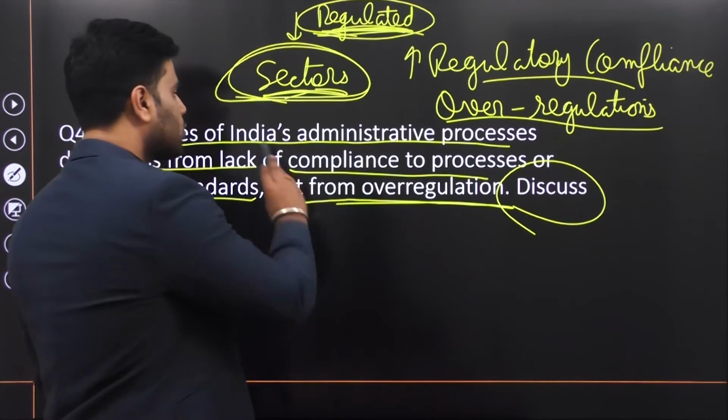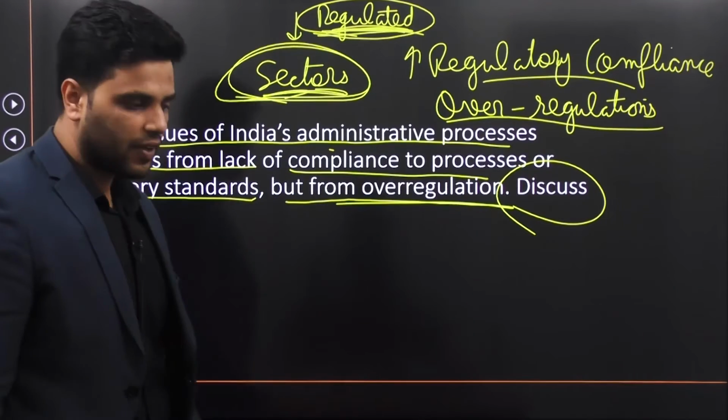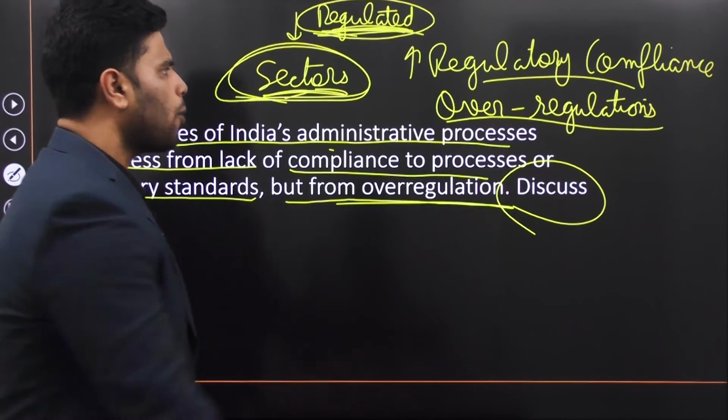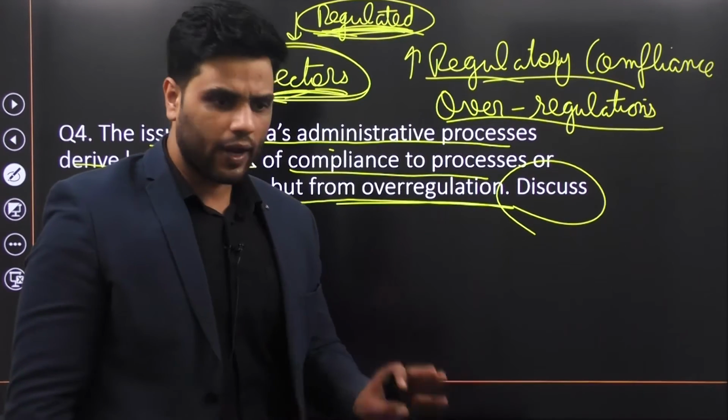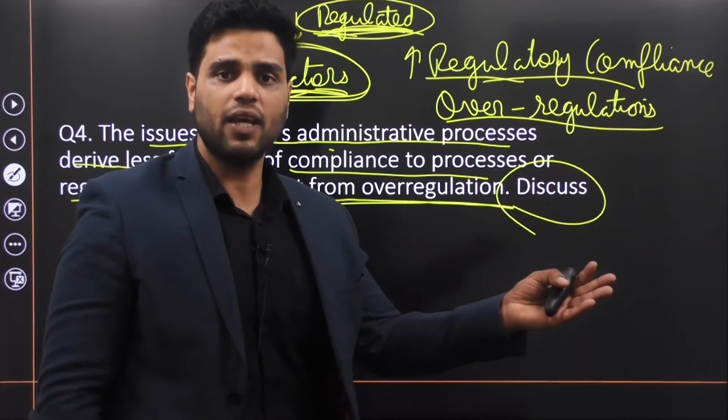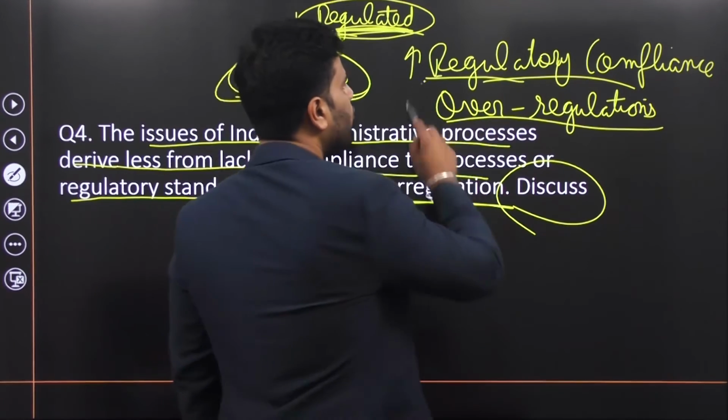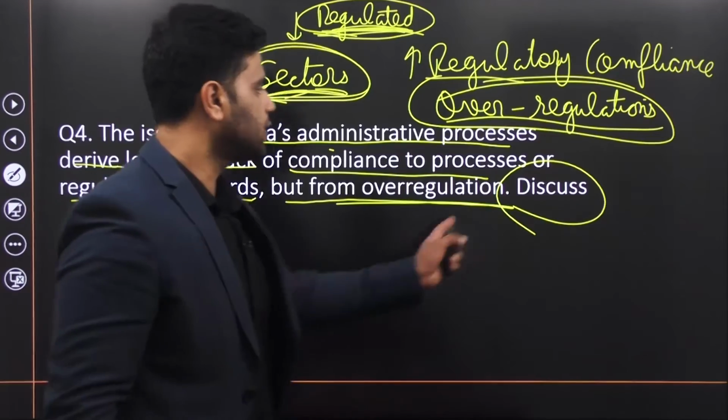So that is why this question is arguing that as far as regulations are concerned, the problem is not with regulatory compliance. People follow rules. And in India, people follow rules better than many other countries. The problem is with over-regulation. Discuss. Right? So let's discuss that.